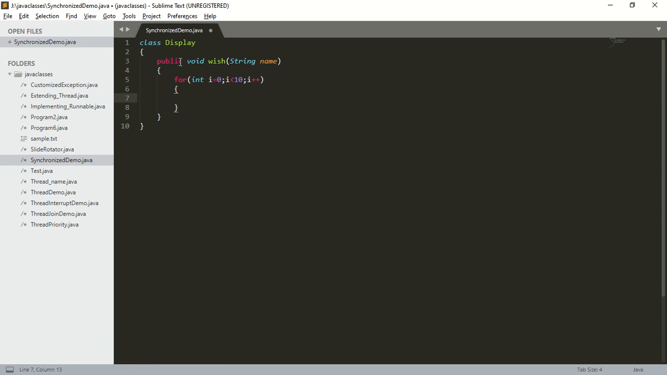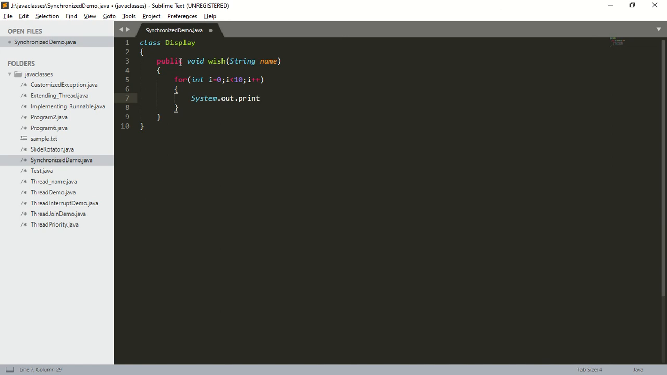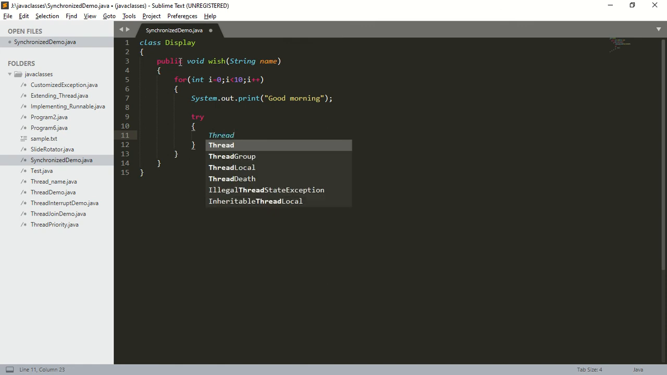Within this for loop I am going to print, that is System.out.print. Remember I am taking System.out.print, not println. So within this I am going to print good morning. Next, after printing good morning, I want to sleep for 2 seconds. So which method should we call? Sleep method. So I will take try. Because we call the sleep method, Thread.sleep of 2000 milliseconds, that is 2 seconds.